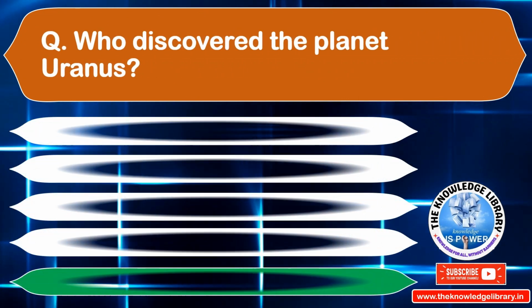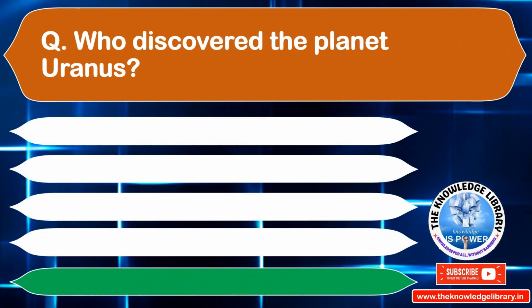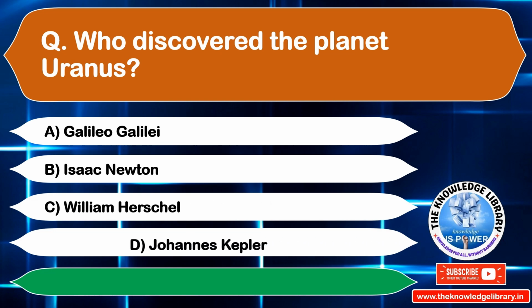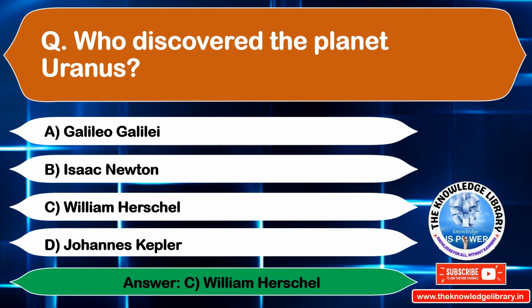Who discovered the planet Uranus? Option A, Galileo Galilei. Option B, Isaac Newton. Option C, William Herschel. Option D, John Kepler. The correct answer is option C, William Herschel. Move on to the next question.